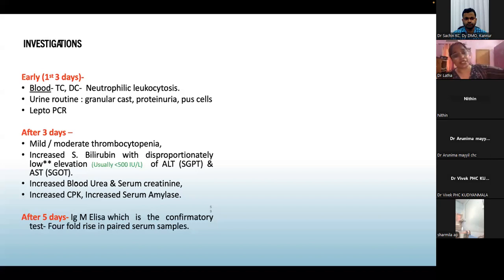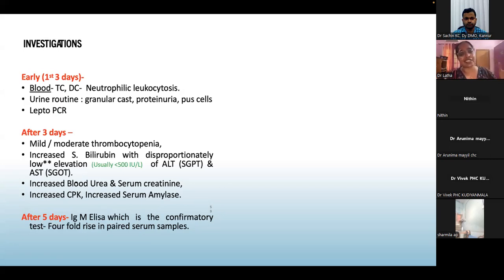Okay, unless your patient has chronic kidney disease, then maybe they can have granular cast and pus cells because of that. But otherwise, in a normal person who's coming with high grade fever, you do a urine routine and you see pus cells and granular cast, most probably it will be leptospirosis. What happens is the moment you see pus cells, everybody writes cefixime or ciprofloxacin for urinary tract infection, even though they're not having any urinary symptoms. So that should not be done.